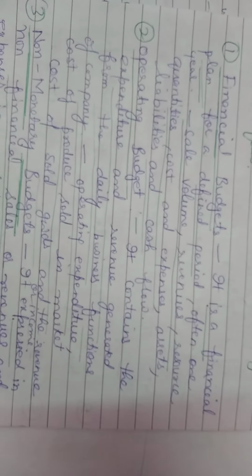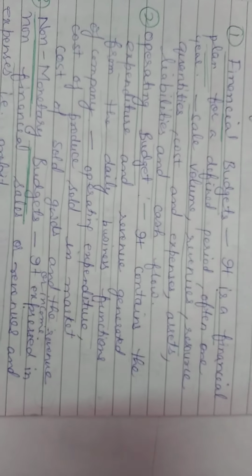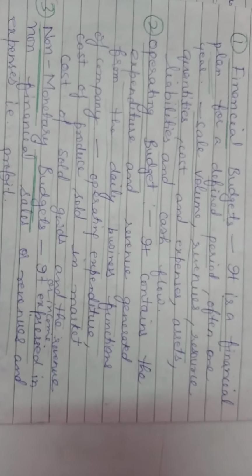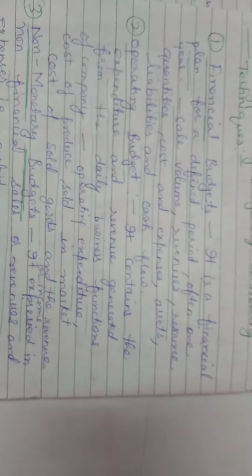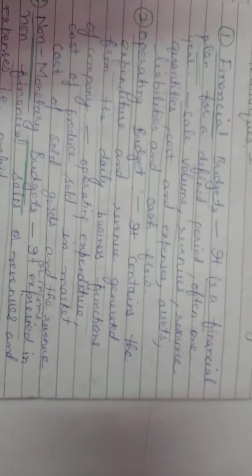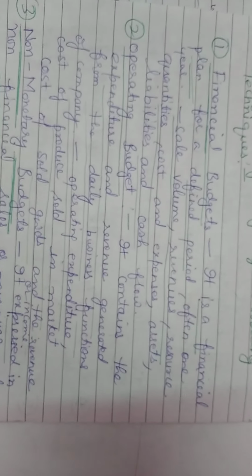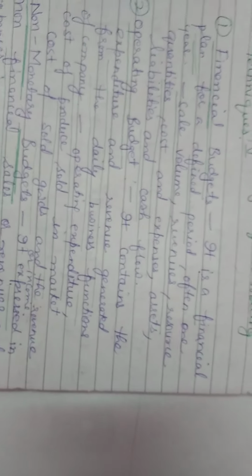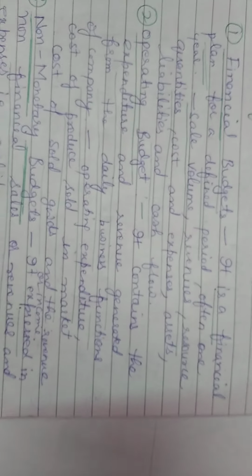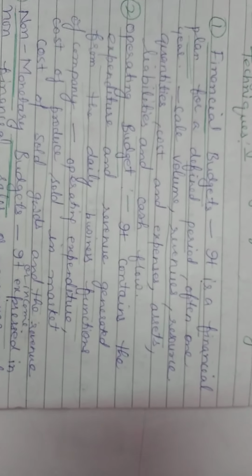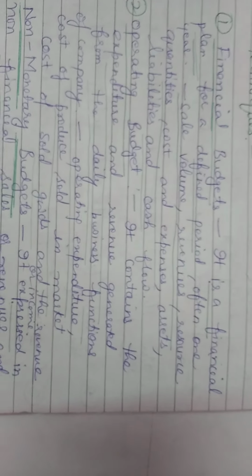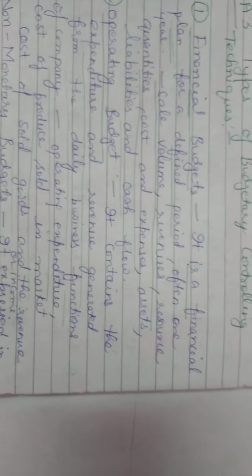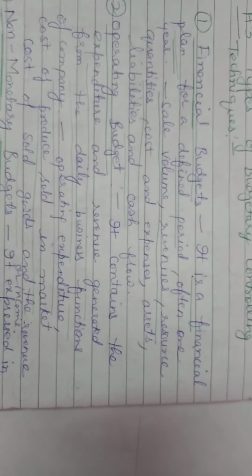Now the second point, operating budget. It contains the expenditure and revenue generated from the daily business function. It means what is happening in the daily business function is included in the operating budget. It includes operating expenditure, what is our daily operating expenditure, cost of produce sold to market, cost of goods sold and revenue or income.